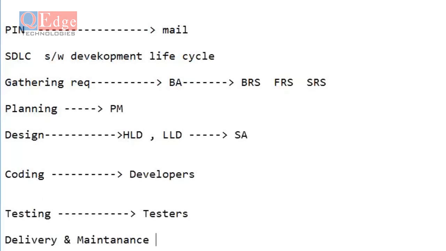While you are developing, assume that in the development team 20 members are there, in the testing team 10 members are there. Assume that 30 members are there until the implementation of the application. Once the application has been implemented, they are going to decrease the count. In place of 20, they are going to put 5 people for the development, and they are going to put 1 or 2 people for the particular testing department.